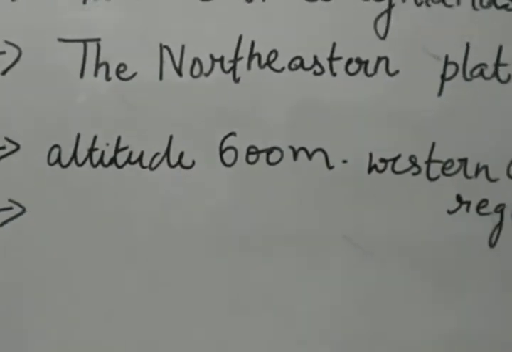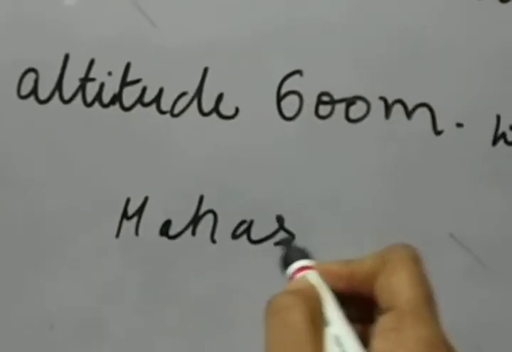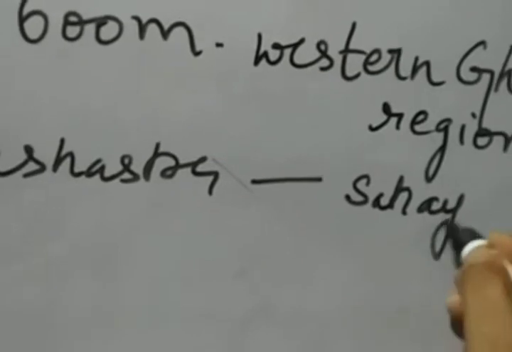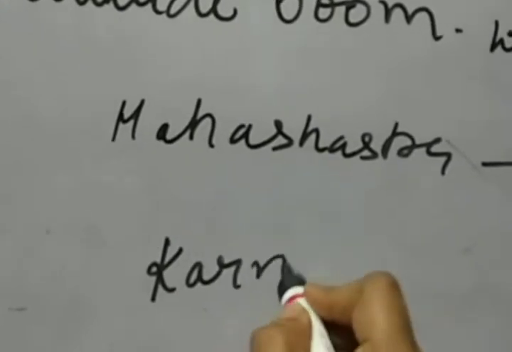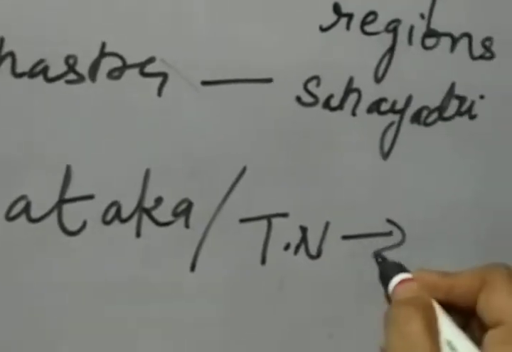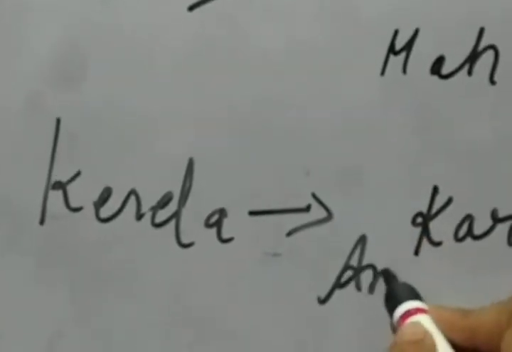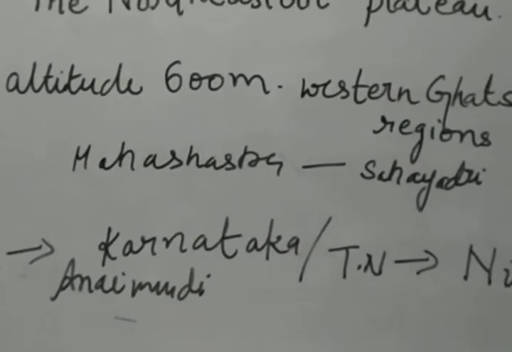This region has different names. In Maharashtra, we call it Sahyadri. In Maharashtra this region is known as Sahyadri. And in Karnataka and Tamil Nadu, this region is denoted by the Nilgiri hills. And in the Kerala region, this is known as Anaimudi. So these are the three names of this region of the Deccan Plateau.